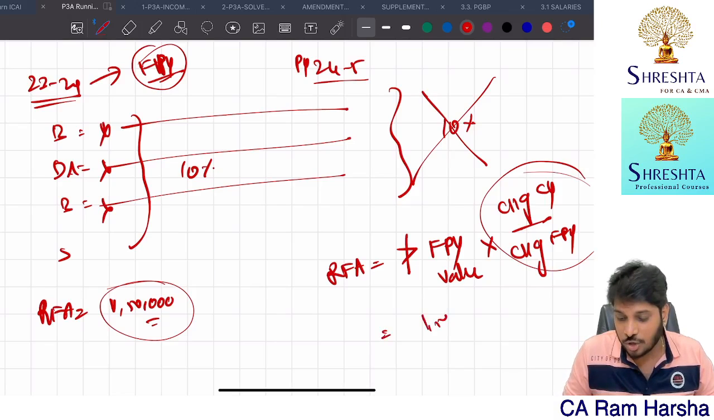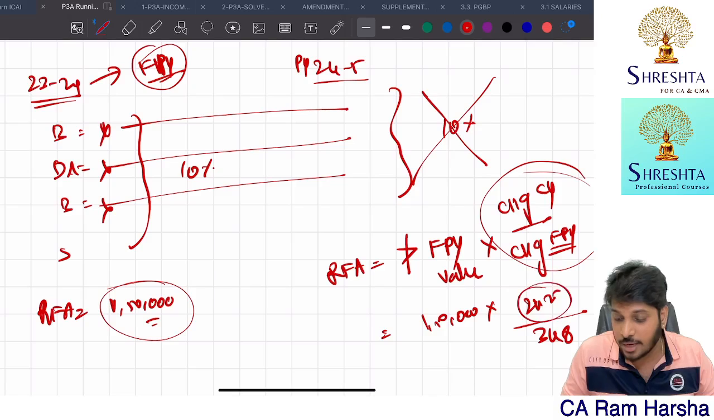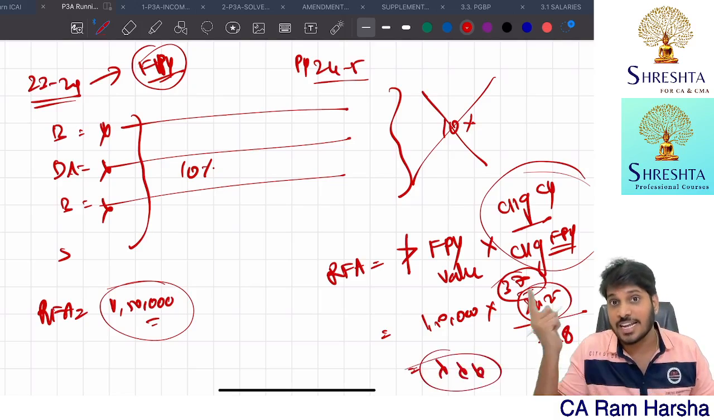So previous year value is how much? 1,50,000 multiplied by CI of first previous year is what? 348. CI of 24-25 year might be some 370 something. That number is not yet released. So that will be the value of the perquisite for the next year.